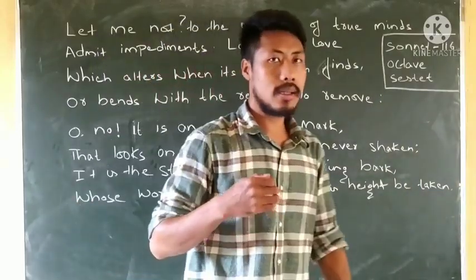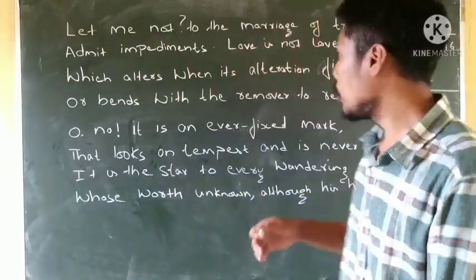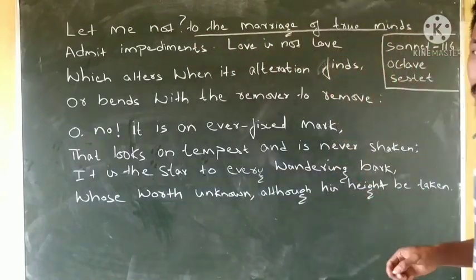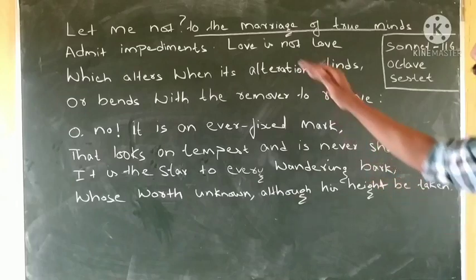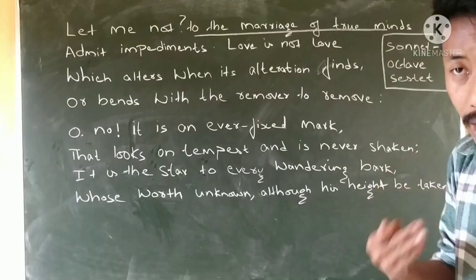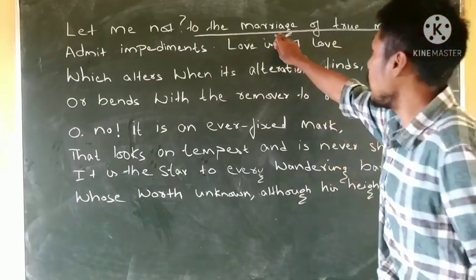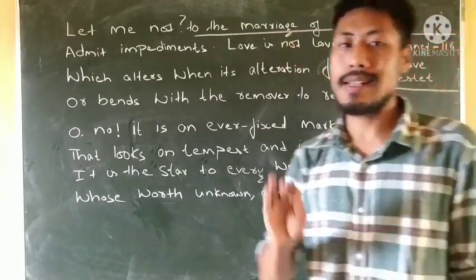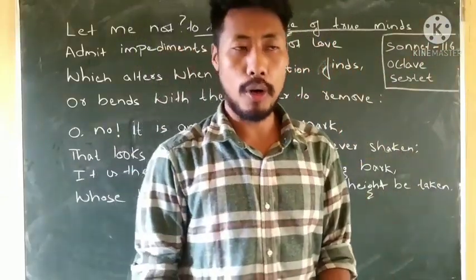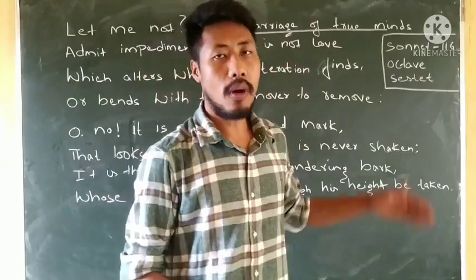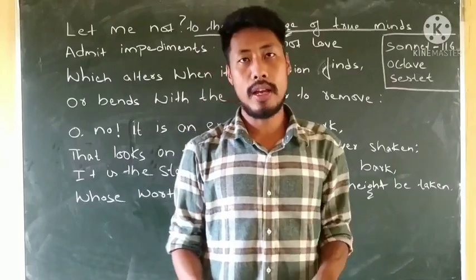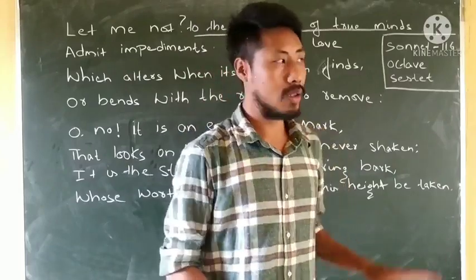So what does he mean to say, "let me not to the marriage of true minds"? What does the poet want to say? What does he not want to do to the marriage of true minds? This is the suspense that we get from the first line of the poem. Before I start with the explanation of the poem, I would like to give you a small hint or summary about the poem.